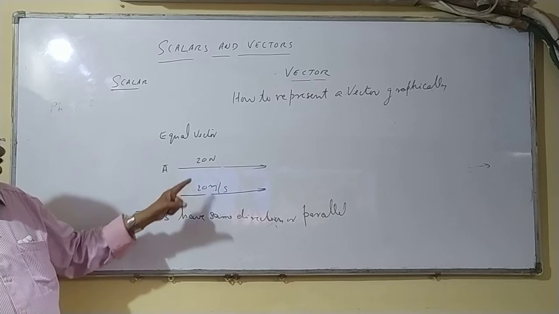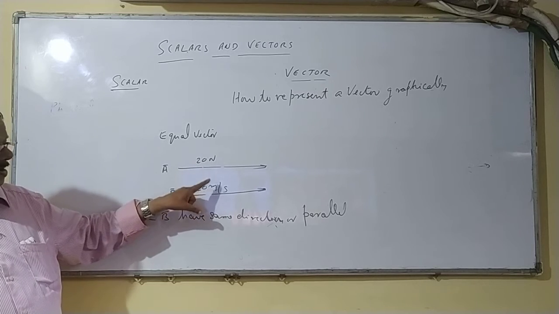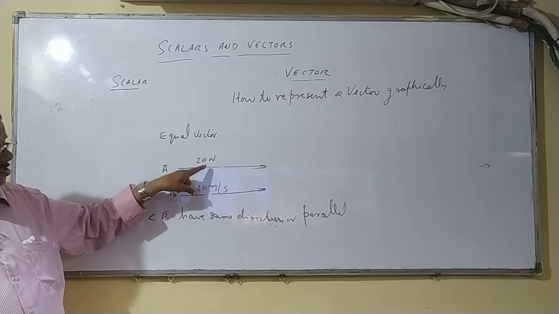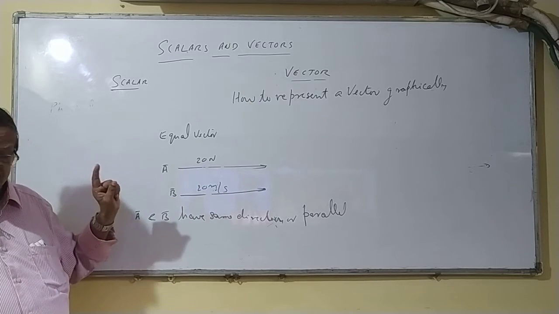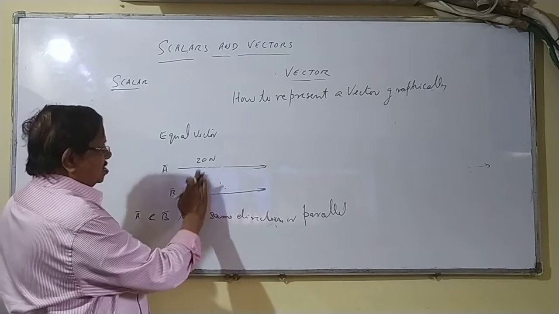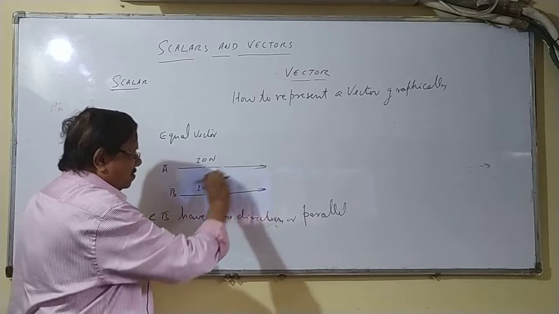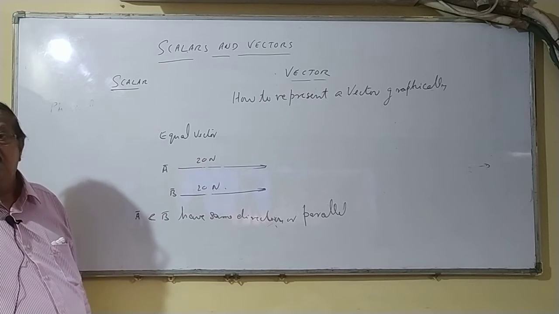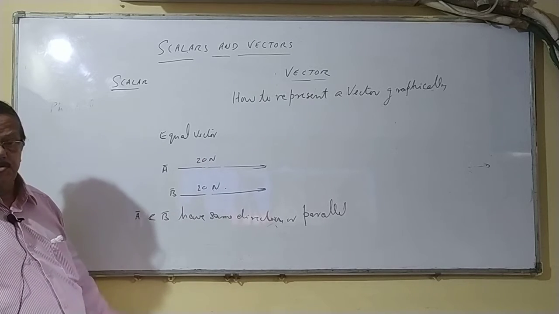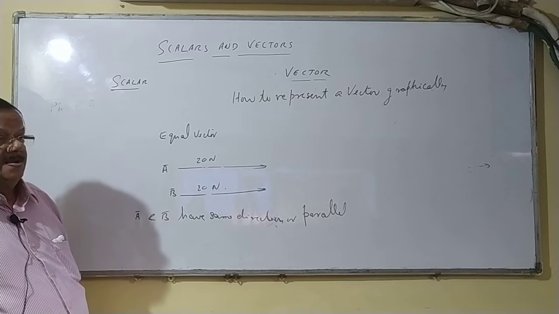They are different physical quantities, we cannot represent them like this, and we cannot say they are parallel. One is force, the other is meter per second, which is velocity. Same things, like this is force, this is also force. They are acting in the same direction, their magnitude is the same, therefore we say that they are equal vectors. They are in the same direction or parallel.